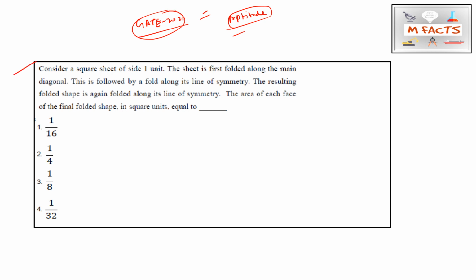First question: consider a square sheet of 1 unit. They are asking for the area of each face of the final folded shape in square units. After solving this question you will get the answer, that is C, which means 1 by 8 is the correct answer. Whenever you are matching this video with your response sheet, please go by the answers only, because they rearrange the options. So 1 by 8 is the correct answer here.